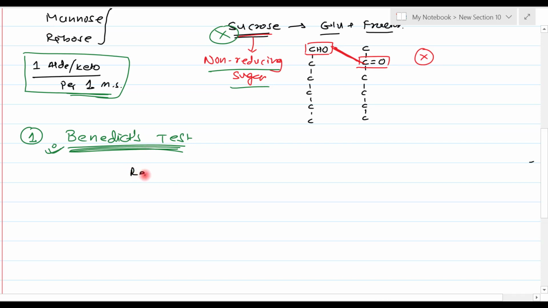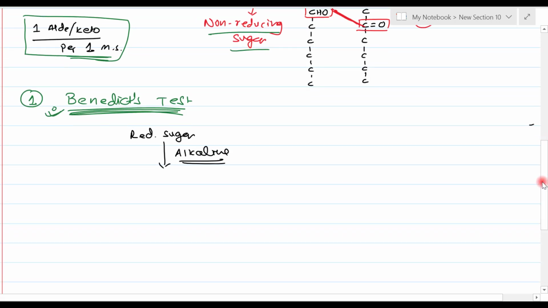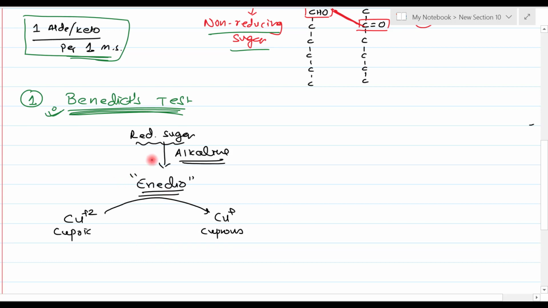Suppose you have a reducing sugar. The Benedict test provides an alkaline medium. So if a particular sugar is a reducing sugar, what will happen? This reducing sugar will be converted to an enediol. Now this enediol, we know, is a powerful reducing agent. So what will it do? The cupric ion is reduced to Cu+, that is the cuprous ion. So enediols are powerful reducing agents, and anything which comes into contact with an enediol will get reduced. So here in the Benedict test, the cupric ion, that is Cu+2, is reduced to the Cu+ ion, that is the cuprous ion.